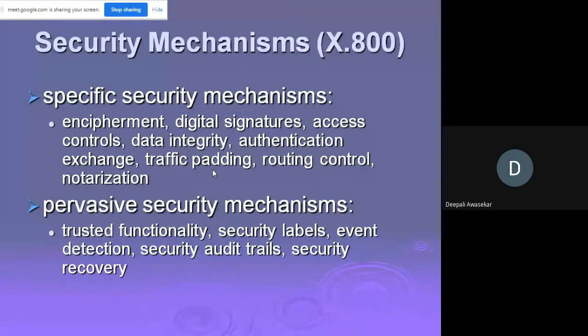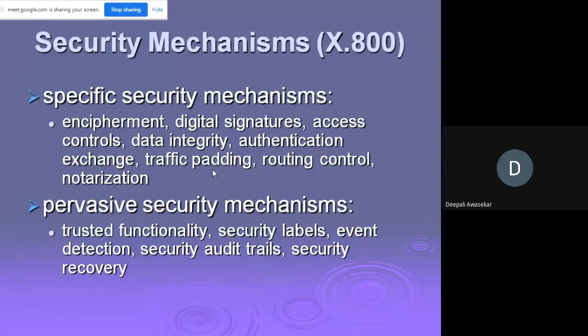And the last is security recovery. It deals with requests from mechanisms such as event handling and management functions, and takes recovery action. Security recovery can range from recovering your system data, to having an antivirus, to having a firewall, then two-layer protection, everything password protected, fingerprint, thumb impression.